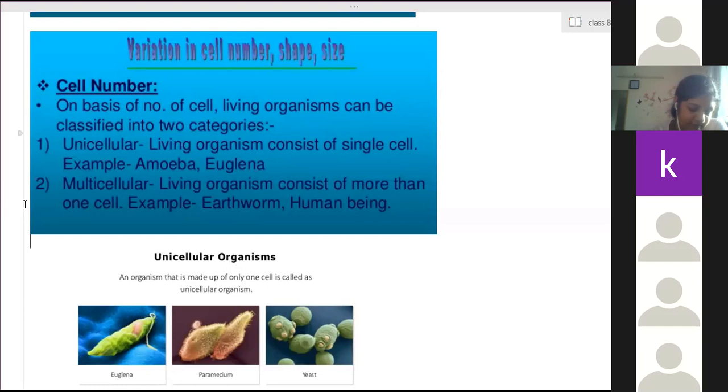Ma'am, all the cells are of different sizes. Yes, every cell is of a different size. So according to the number of cells, the organisms are divided into unicellular and multicellular.